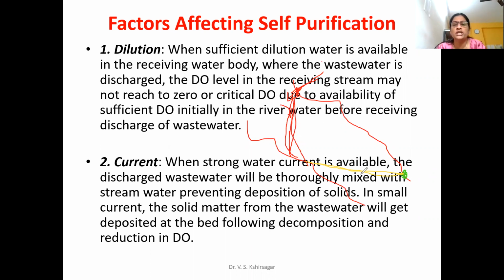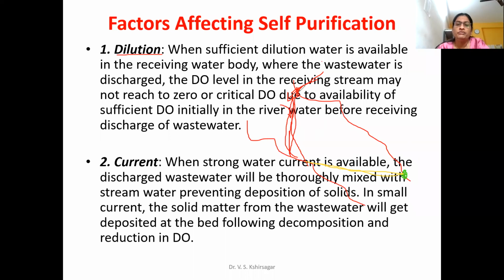That process is known as the self-purification process, and this self-purification process is getting done because of various factors. What are these factors, guys? So the first one is dilution.